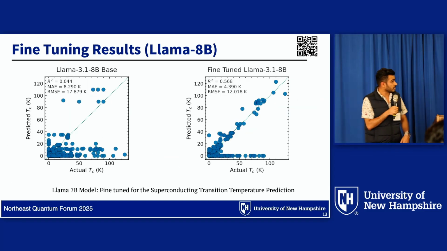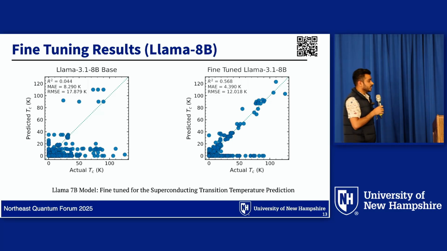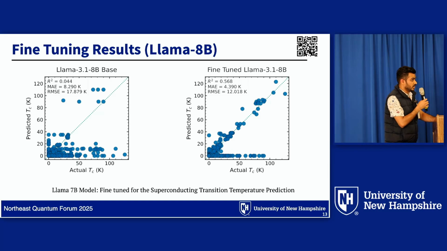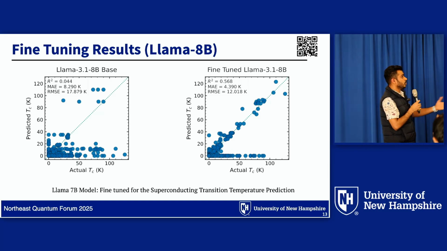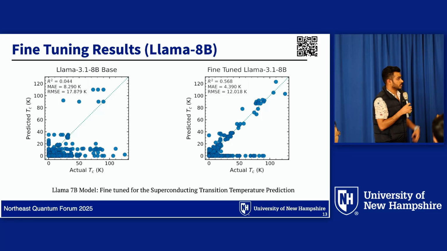And this is another base model we fine-tuned. This is a Llama 8 billion model, and this is also learning something from fine-tuning. So I think we can hope that we can use this large language model to predict the material properties also.